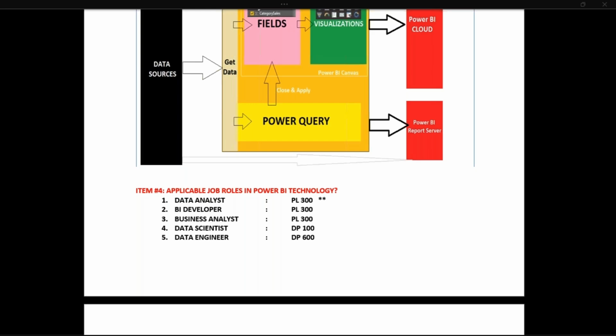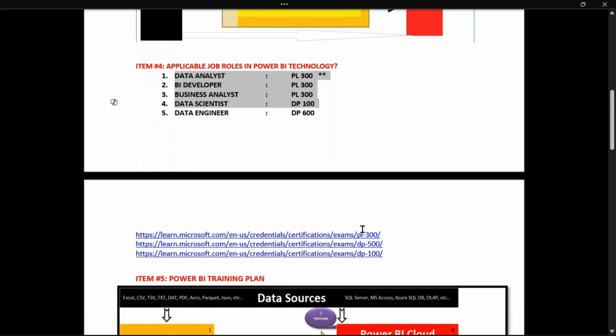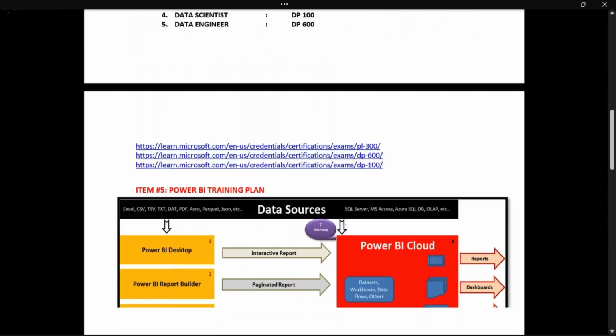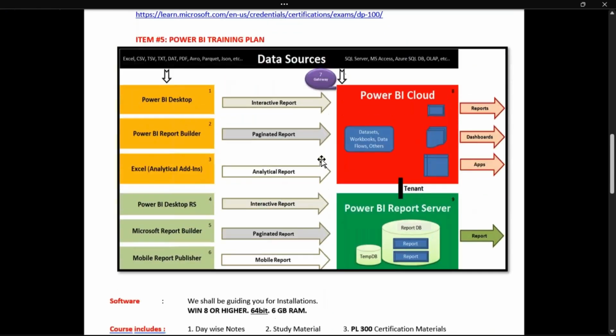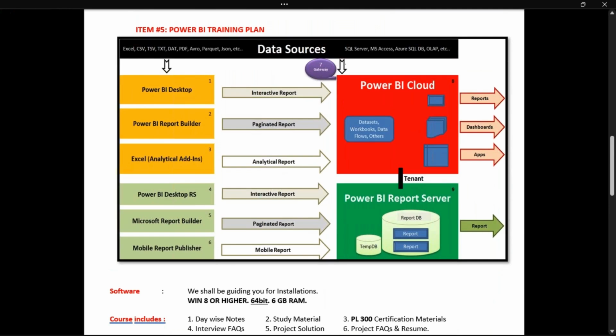Next, in our classes, and here are the certification numbers for the above job roles. 3 certification numbers, DP 600 now, and the training plan. We'll slowly start with Power BI desktop. If they're all free tools, Power BI desktop, a free tool we are going to install today, next few minutes. We are going to work with this tool for few examples. Then slowly understand the need for remaining.